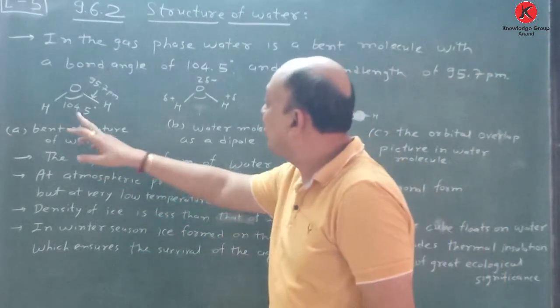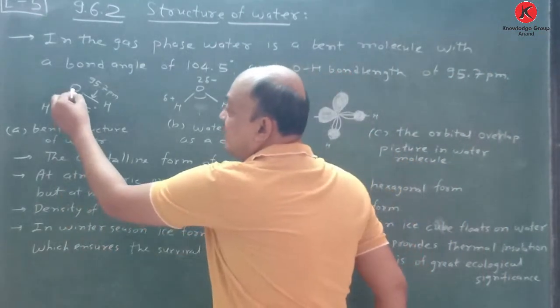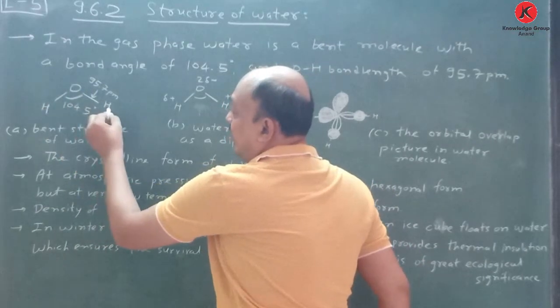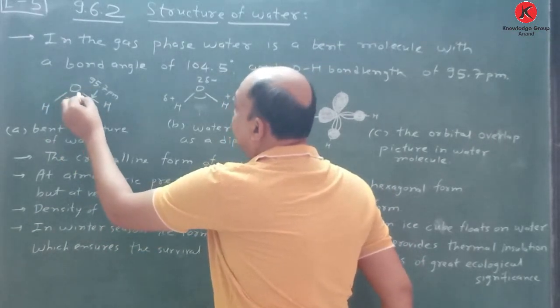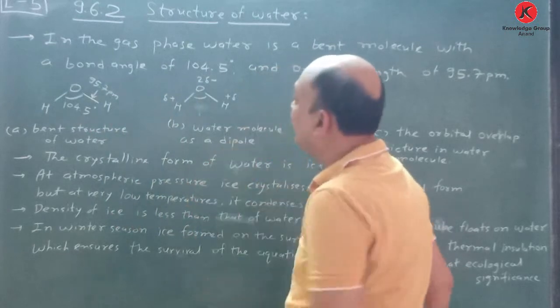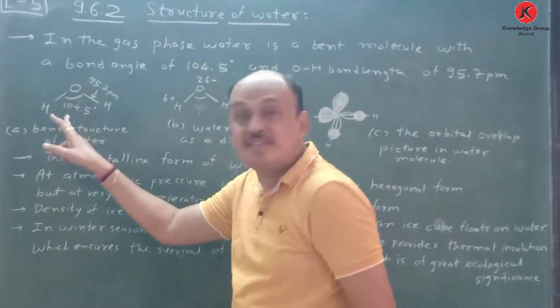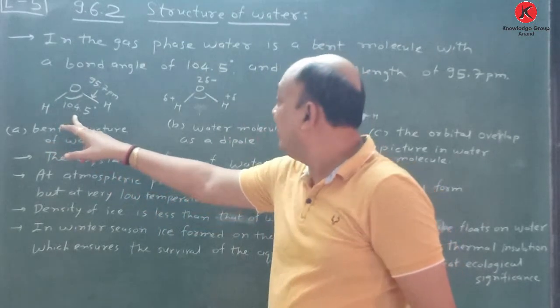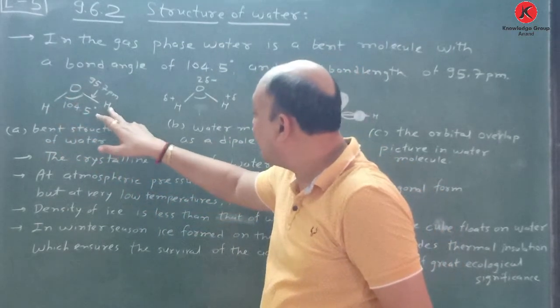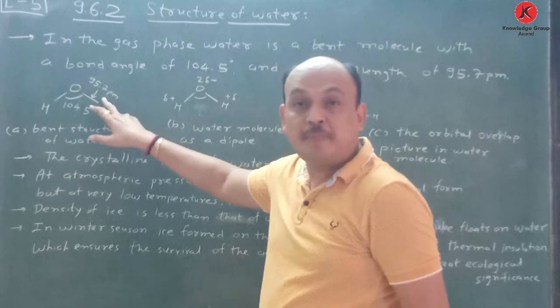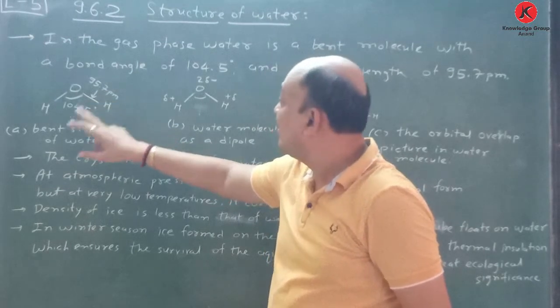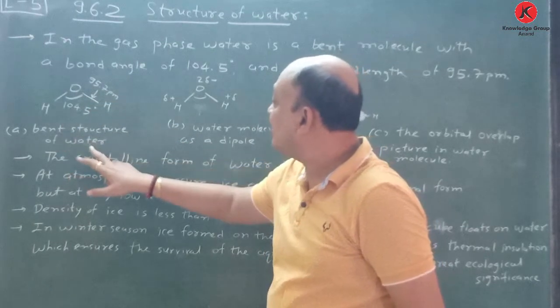Here oxygen is the center atom, with hydrogen and hydrogen, and two lone pairs of electrons, which you have to note. Between hydrogen, oxygen, hydrogen, the bond angle is 104.5 degrees, and the oxygen-hydrogen bond length is 95.7 picometer. Remember this. This is the bent structure of water.